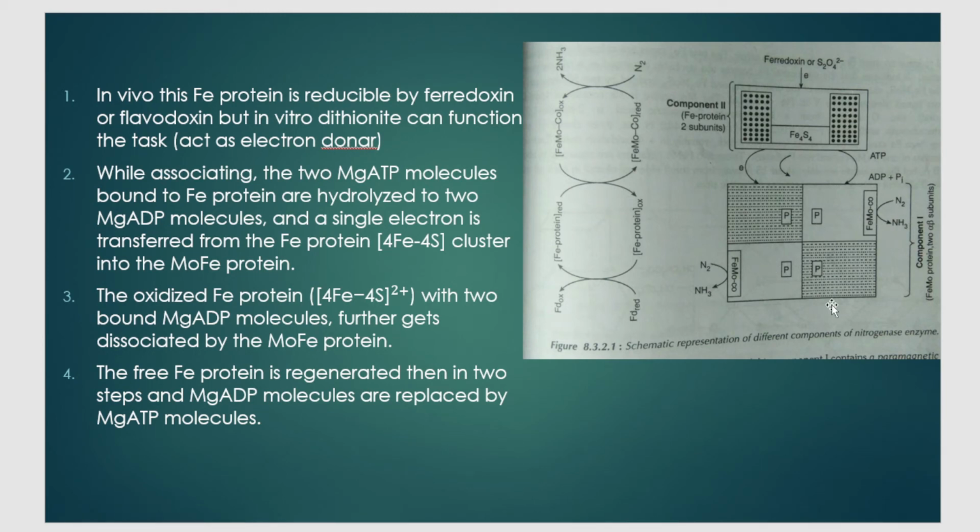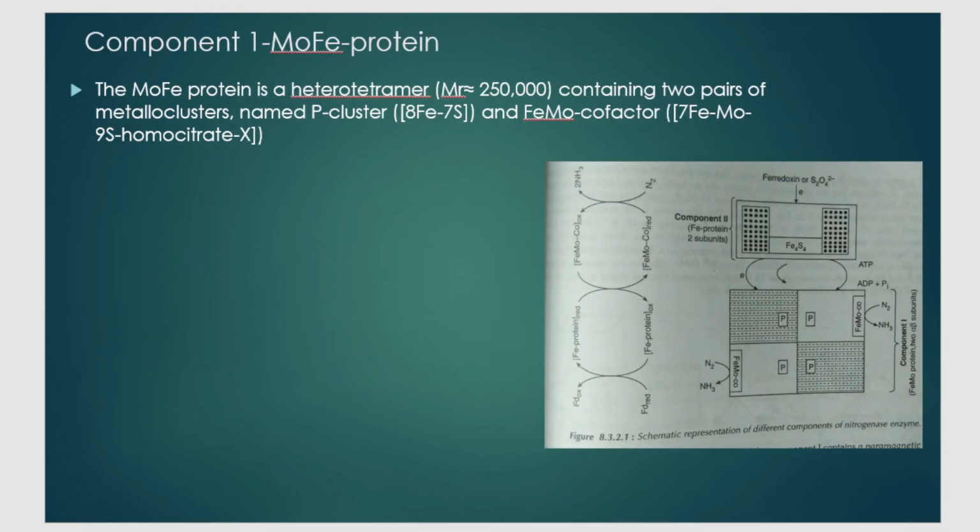Now that electron has come here, and component 2 is in the oxidized form because it has lost an electron. Then it wants to come back to its original form, which is done by component number 1, which dissociates component number 2 to give back free Fe protein, and the 2 Mg-ADP bound to the 2 subunits are converted to Mg-ATP. Next, that electron has come to component number 1, so let us study the structure of component number 1.